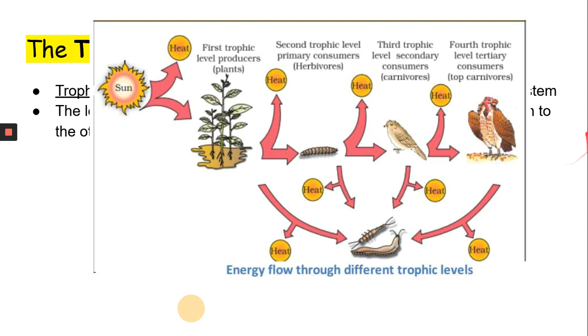The same happens for the bird that feeds on the insects. Some energy goes as food into the bird's tummy, and some is lost as heat. So at every trophic level, you will see some energy is going into the body of the animal, and some is getting lost as heat or as waste materials. You will never be able to consume 100% of the energy that you are eating. Some will always remain undigested and will pass out from the body as waste.